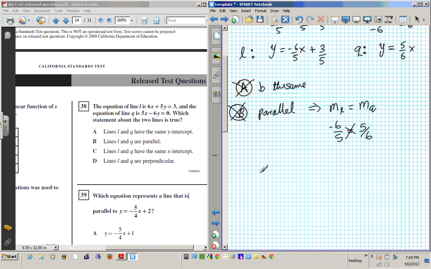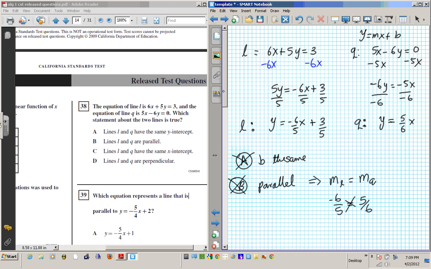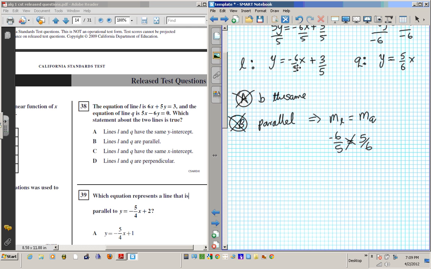C, L and Q have the same x-intercept. X-intercept basically means that if I set y to 0, will I get the same answer? Okay, so let's set it up. So let's look at line L. For line L, if I set this to 0, I'm going to have 0 equals negative 6 over 5x plus 3 over 5. That's to find the x-intercept.